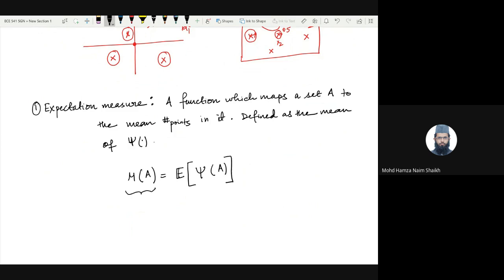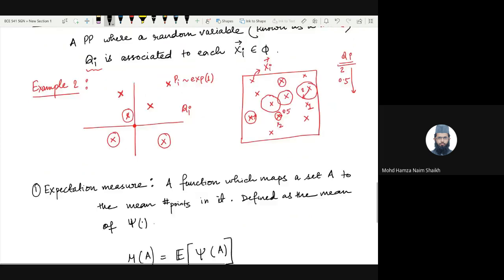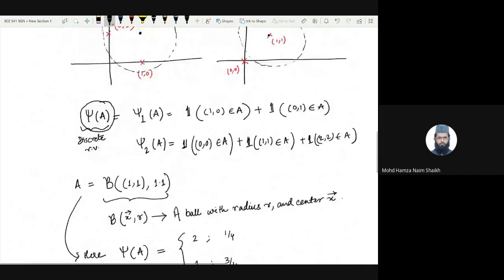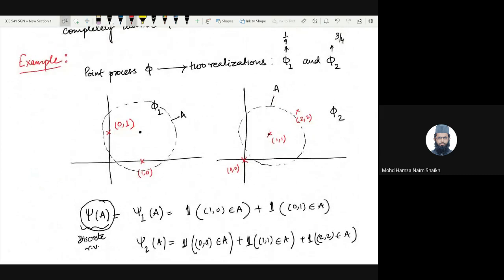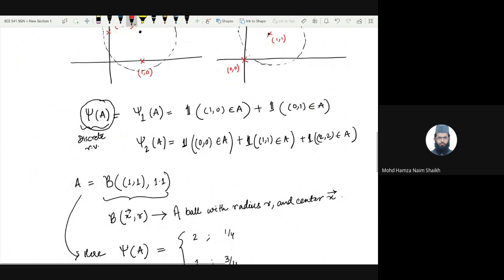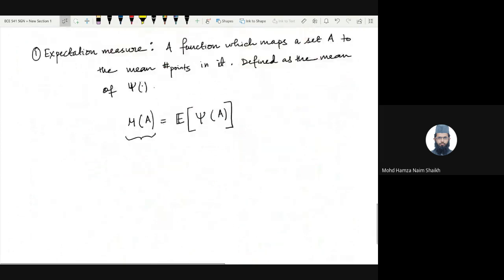So what is a measure? It takes in certain aspects as an input. In this case, it takes sets as input. So this is a set which acts as an input to this expectation measure, and it results in a value which gives us the mean number of points in A. Okay. So for this example, which we had already described, this was, let's say, example 1.